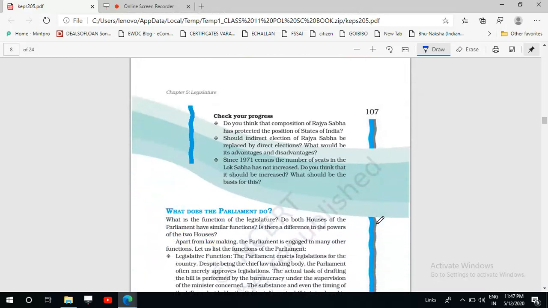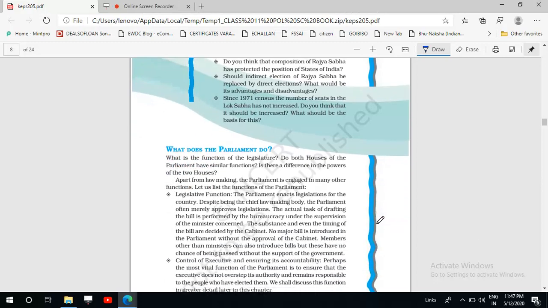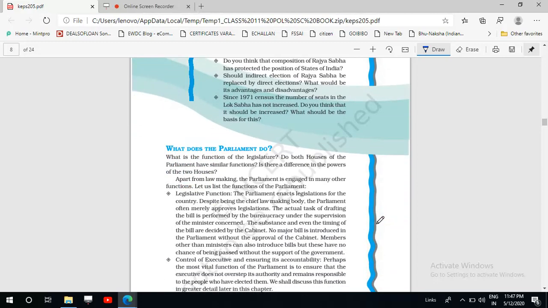Now we will see the functions of the parliament. What does the parliament do? And in this, we are considering both the houses of the parliament, the Lok Sabha and the Rajya Sabha. Apart from law making, the parliament is engaged in many other functions.